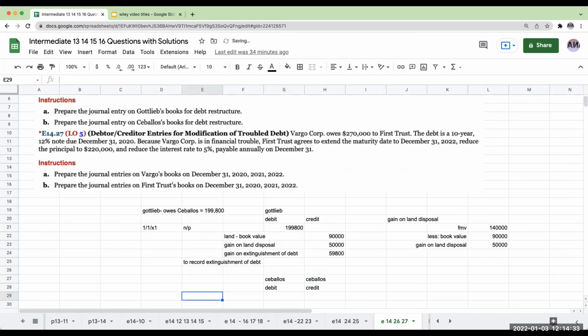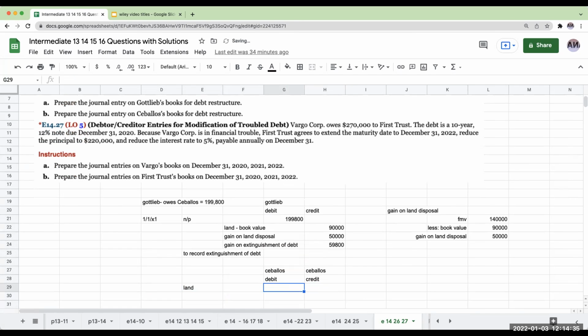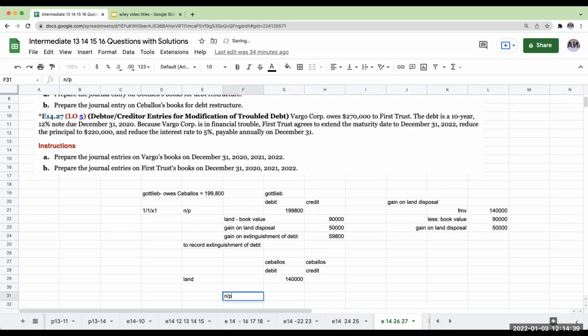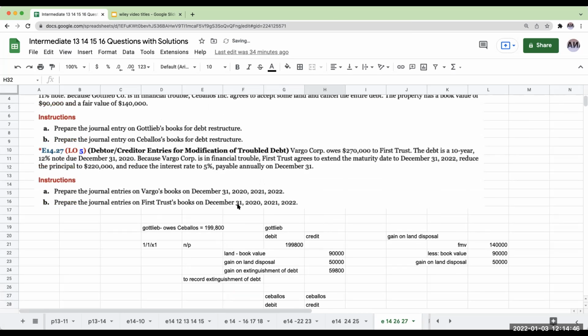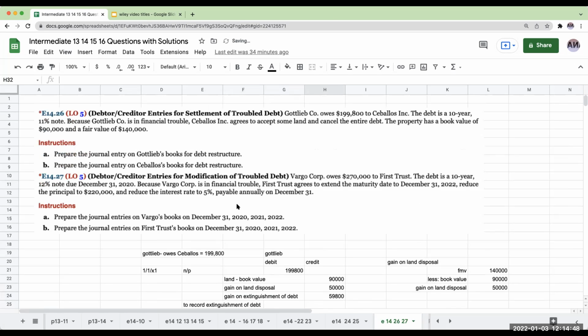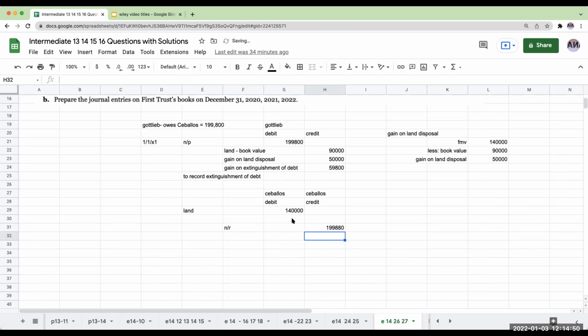Okay, so for Ceballos, Ceballos is receiving land that has a value of $140,000. But Ceballos has a note receivable for $199,800. And then over here, we're going to have a loss on debt extinguishment.